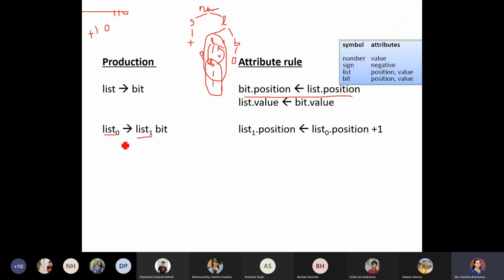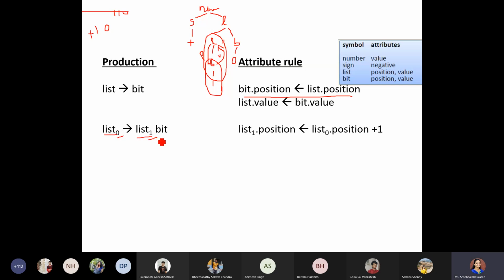So list 0. That's the reason why the left hand side list is suffixed with 0 and the right hand side list with 1, so that when I am using them for the attribute calculation, I can recognize which list I am calling, whether the left hand side one or the right hand side one.